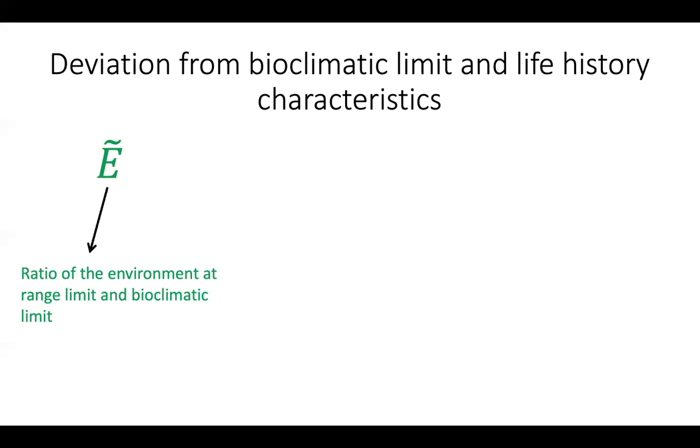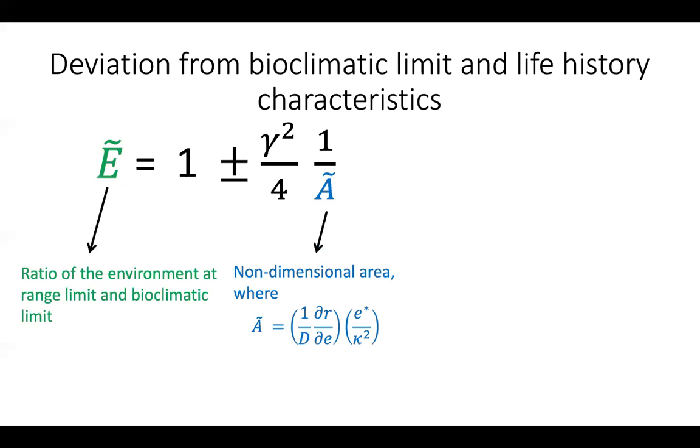In fact, using the model, we can now answer a very fundamental question, that is, what life history characteristics will lead to significant deviation of species range limit and bioclimatic limit. To do that, we define a new variable E tilde, which is the ratio of environment at the range limit and bioclimatic limit. We can mathematically show that E tilde is equal to 1 plus minus this additional term that depends upon A tilde. We call this A tilde the non-dimensional area, which is a function of species life history traits and climate.